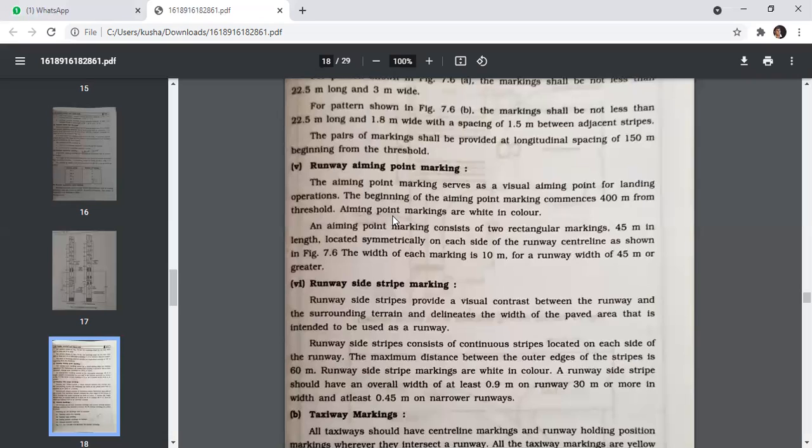A runway side strip should have an overall width of at least 0.9 meter on a runway 30 meters or more in width and at least 0.45 meter on a narrower runway.